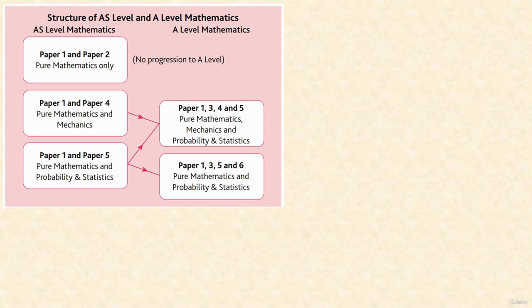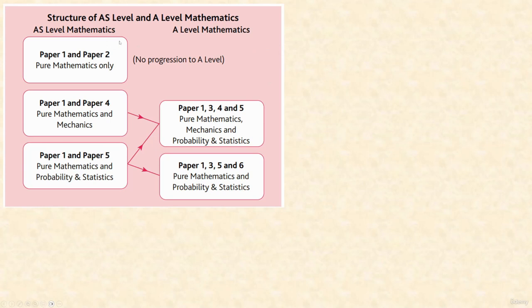Just a quick explainer to tell you who studies what, depending on whether you're studying paper 2 or 3. So if you're doing the full A-level, then you'll be doing paper 3. Because if you're doing the full A-level, you will be doing either paper 1, 3, 4 and 5, or 1, 3, 5 and 6. Either way, you're doing paper 3, and for you, you have to do everything in this course. So this is very easy for you, and you can skip this now. Everything in this course is relevant to you.